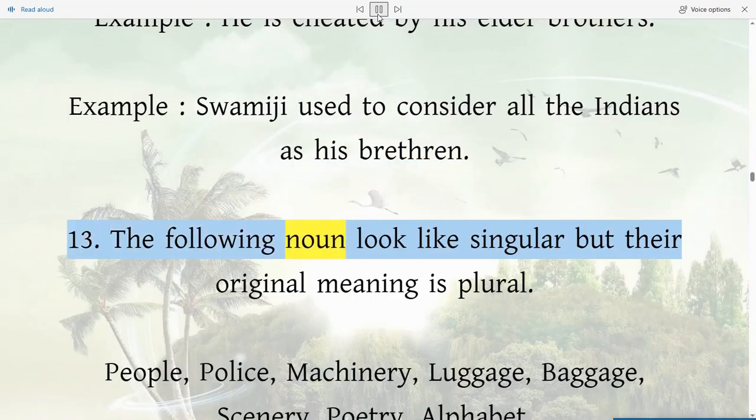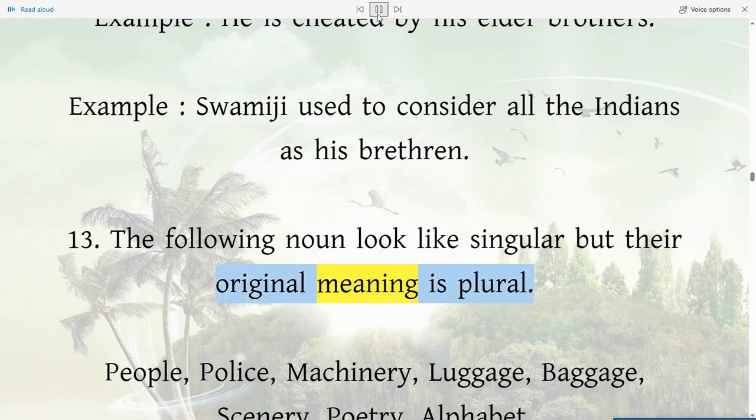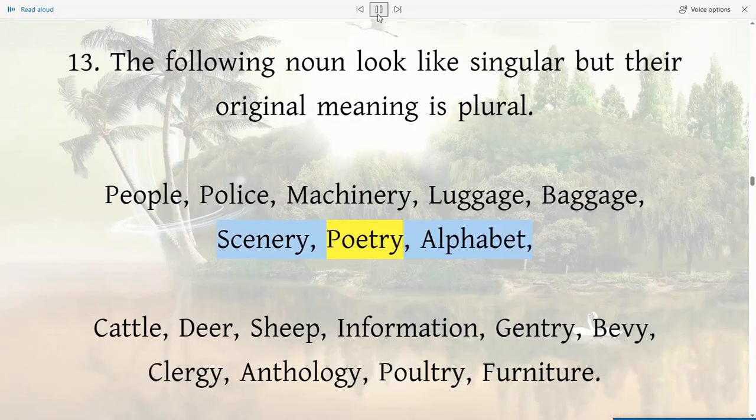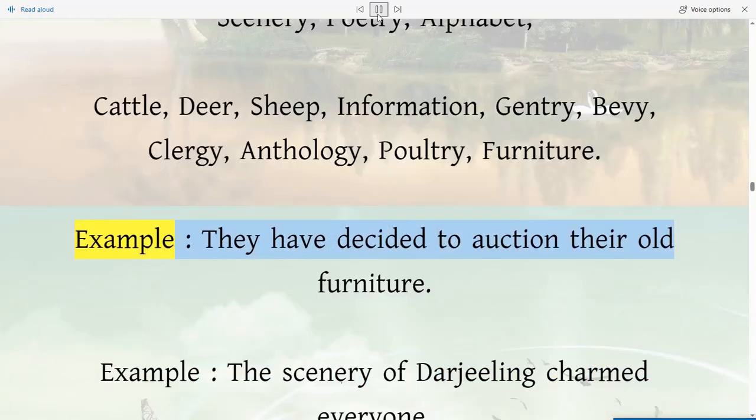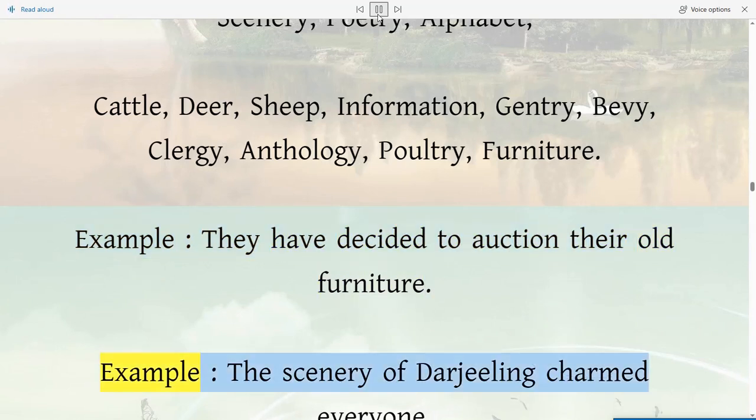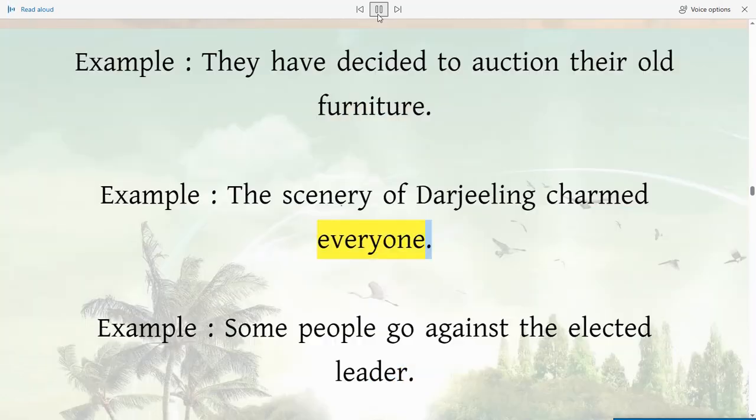13. The following nouns look like singular but their original meaning is plural. People, police, machinery, luggage, baggage, scenery, poetry, alphabet, cattle, deer, sheep, information, gentry, bevy, clergy, anthology, poultry, furniture. Example: they have decided to auction their old furniture. Example: the scenery of Darjeeling charmed everyone. Example, some people go against the elected leader.